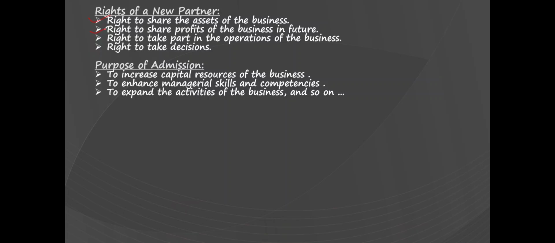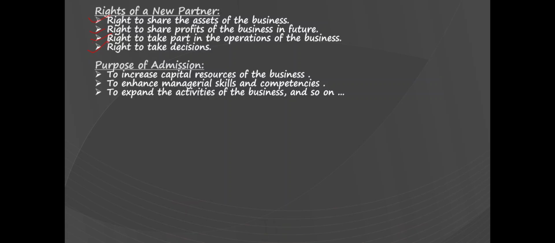What is the purpose of admitting a new partner? These are the reasons for admitting the new partner. It can be to increase the capital resources of the business. If the firm needs more capital for running business operations, it can admit a new partner.